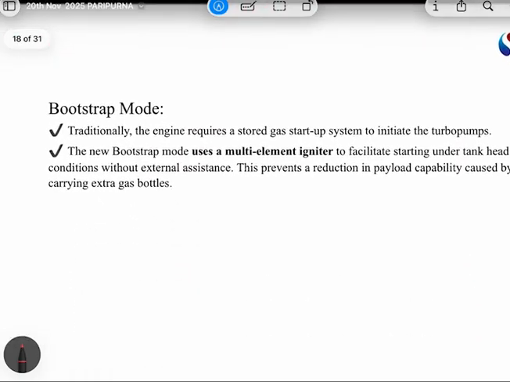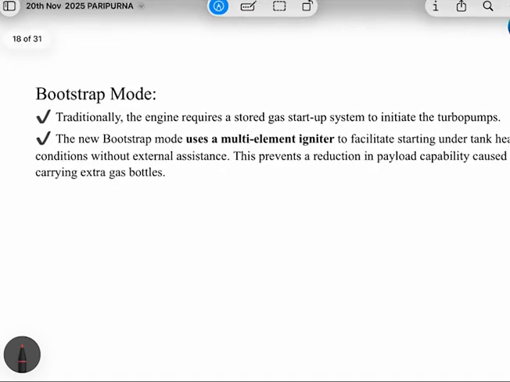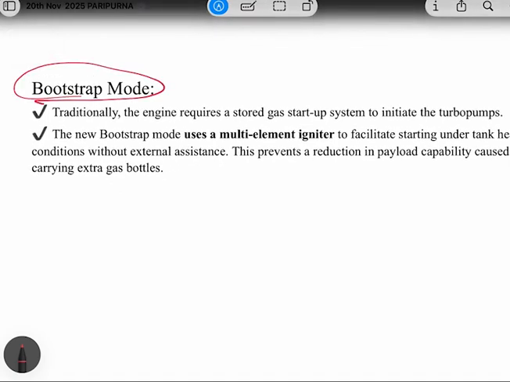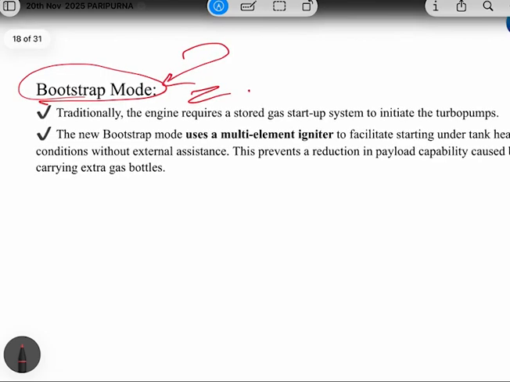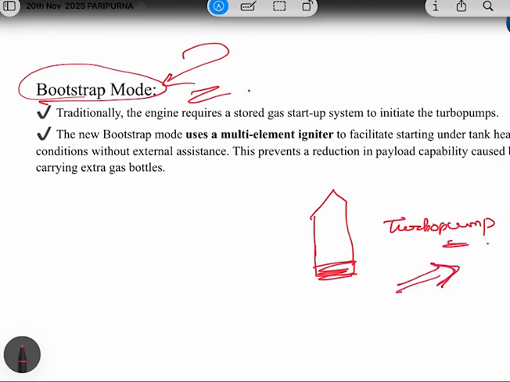Now coming to bootstrap mode. So see, before discussing this, we will discuss the issue. Because of this issue, we came to the solution that is bootstrap mode. So see, earlier what happened was, for example, this is rocket and this is engine of rocket. So to start this engine, we need to start turbo pump, right? To start engine, we need to start turbo pump. What is turbo pump? See, basically the function of this turbo pump is to inject the fuel with very high pressure in the combustion chamber.